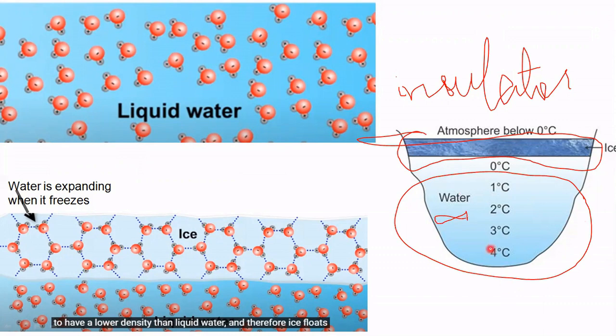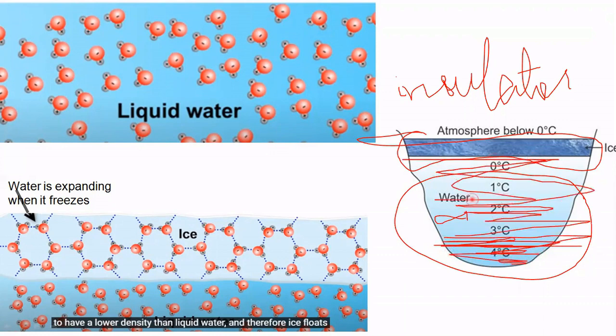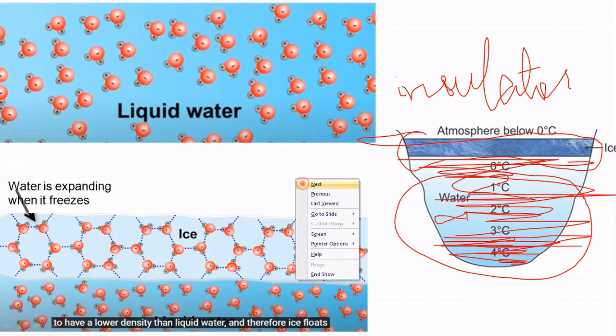and freely. But imagine if ice were denser than liquid water, what would have happened? It would have sunk. The entire lake would have frozen with ice, and the aquatic flora and fauna would not be able to survive, and eventually they would have become endangered, or you could say extinct.